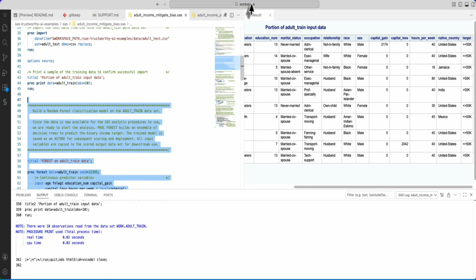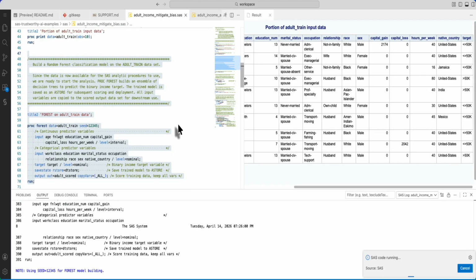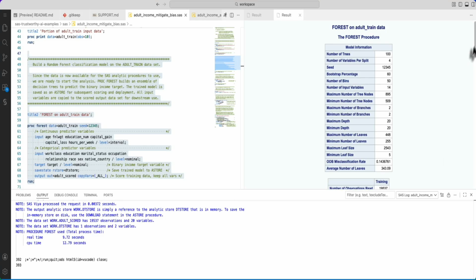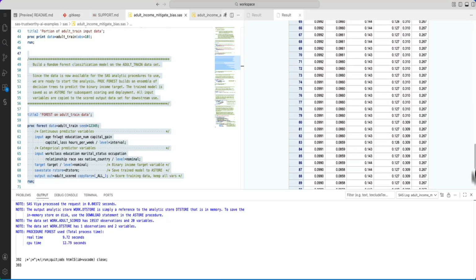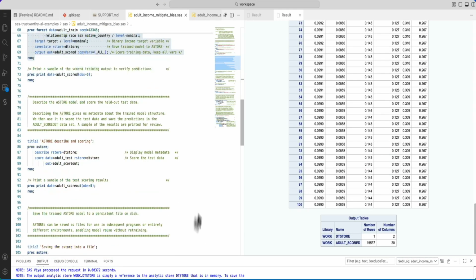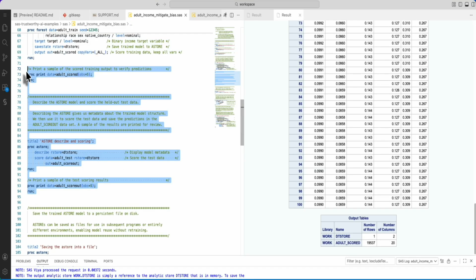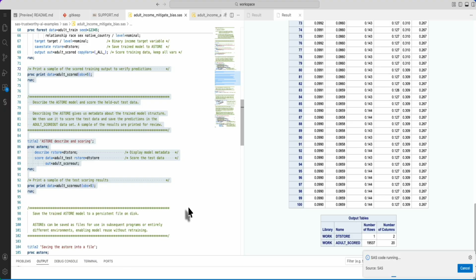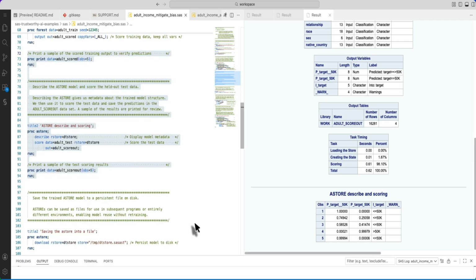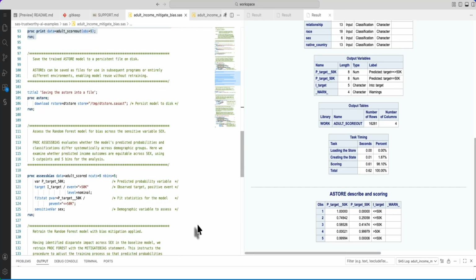The next step that I'm going to do is run a PROC FOREST model and see how it predicts the target greater than 50K. So it is simple, and you see that the Workbench environment is super light and it's in your familiar Jupyter-like notebook, right? You have the fancy output from our PROC FOREST. Now the next thing that I do as a data scientist is see if my model is working great on the test data. So I did that, then I went to PROC ASTORE to store the model results. I'm going to save that into a file.